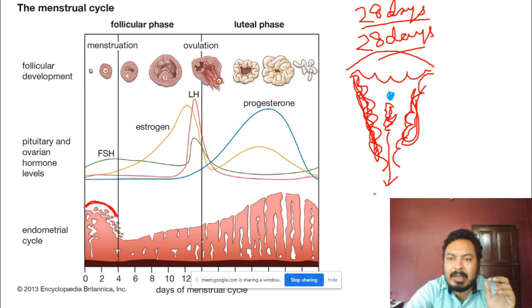So this particular phase lasts for 5 days, and this is known as the menstrual phase of the menstrual cycle. It lasts for only 5 days.